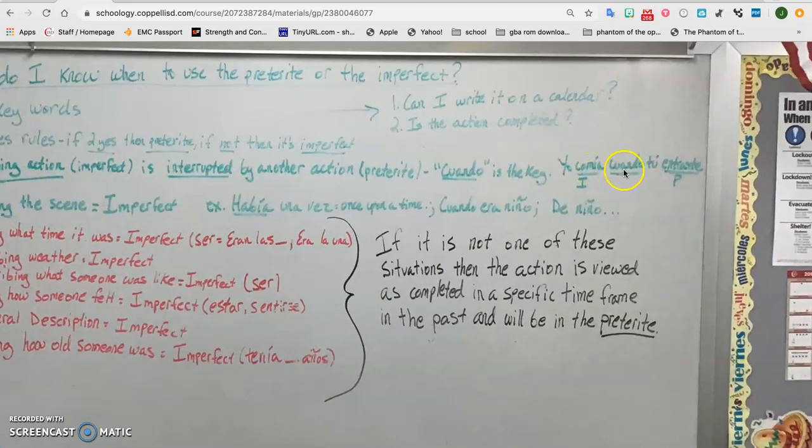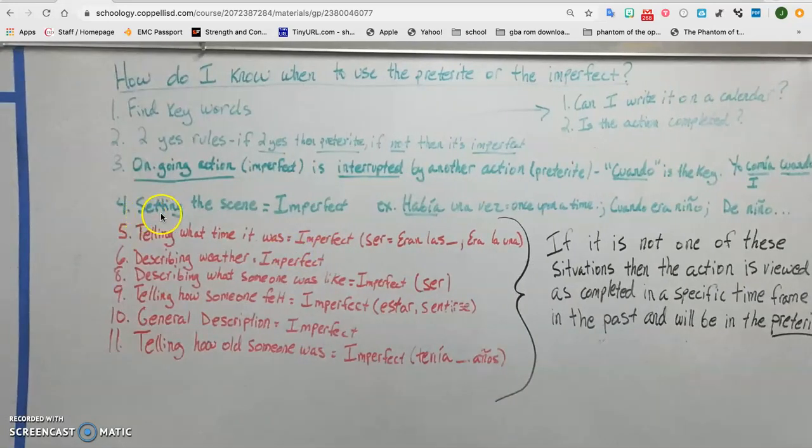Yo comía cuando... I was eating. Cuando tú entraste, when you entered. Okay, the key word here is cuando. Everything that happened before is imperfect. I was eating. This was what was going on. Everything that happened after, the action that happened after, would be in the preterite because it interrupted what I was doing. Okay? Next use, setting the scene.